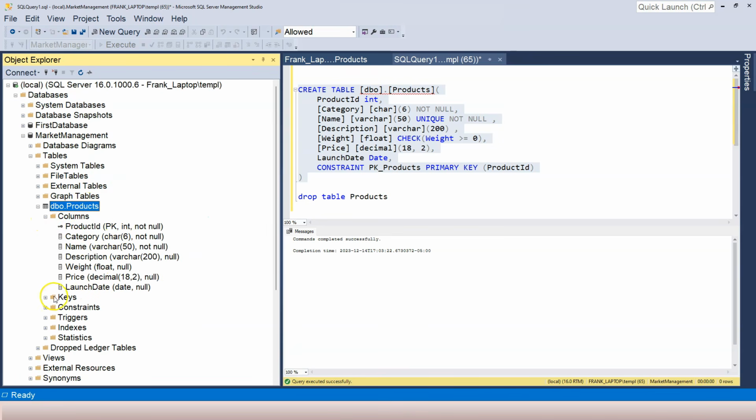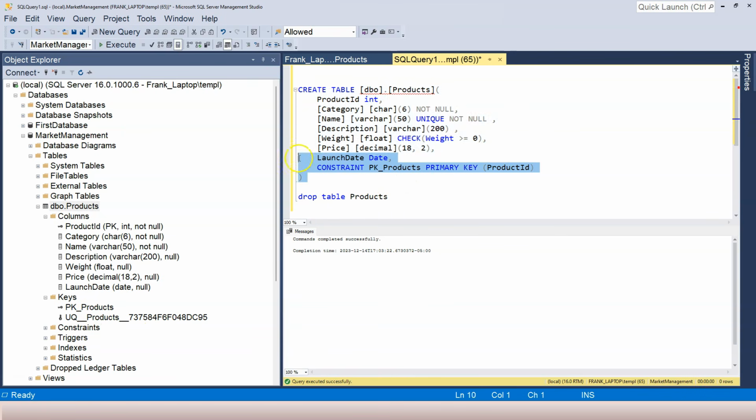The columns didn't change, but let's take a look at the key. Now, the name of the key is changed to PK and score products. This time it has a better name, right? So this is the second way to apply the primary key.